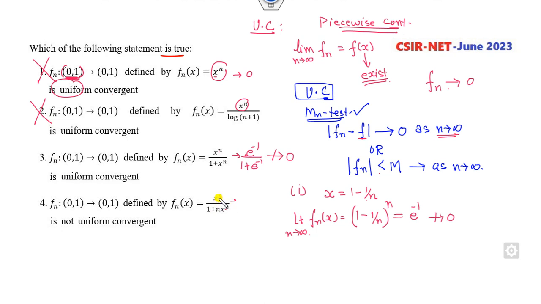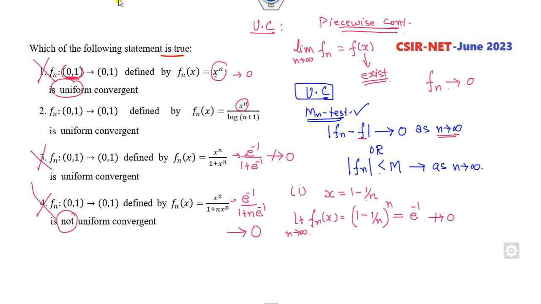This goes to e raised to power, but because of this minus 1, you can see e raised to power minus 1, 1 plus n e raised to power minus 1, which goes to 0, because n is my infinity. So it means it is uniformly convergent, but he said not. This option is also cancelled. Sorry, this option is what we discussed here. So the only option left is the right answer.